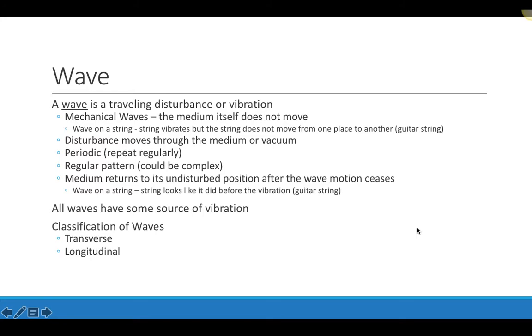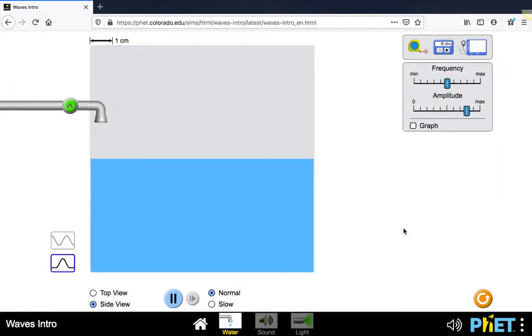Let's take a look at an example of a wave that is traveling in water, or a pulse that's traveling in water. So here, this is like a faucet and then there's a container of water. If I go ahead and drop some water, it creates a disturbance in the water, and that disturbance travels along the water. The water itself doesn't physically move from one place to another. It's the disturbance. So the water was disturbed, and that disturbance travels through the water. So waves can just be like a pulse. In that case, that was a pulse wave, or they could be periodic.